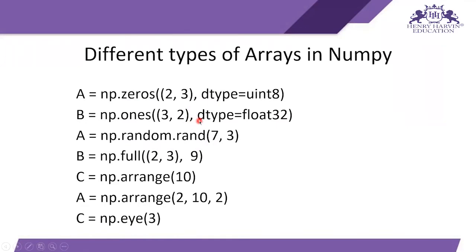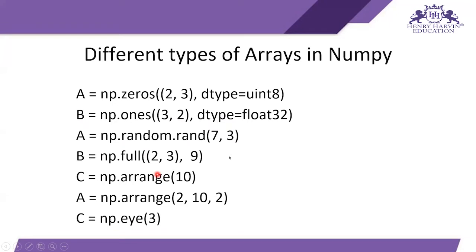Sorry for that. Then if I want a 2D matrix of shape 3 comma 2, and the data type is float32 and all the elements as ones, then I can just type b is equal to np.ones, in parentheses 3 comma 2, dtype float32, parenthesis close. Then if I want just random values in my matrix, then I can just type a is equal to np.random.rand, and here in parentheses I just type the shape. Here we don't pass the tuple, we just type the shape 7 comma 3, rows and columns. Here I have 7 rows, 3 columns and all the elements are random.